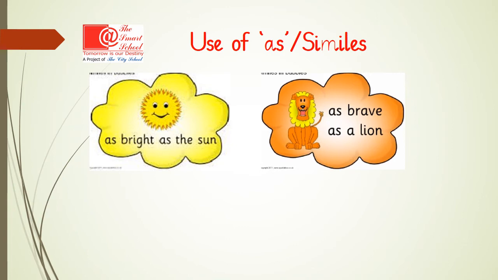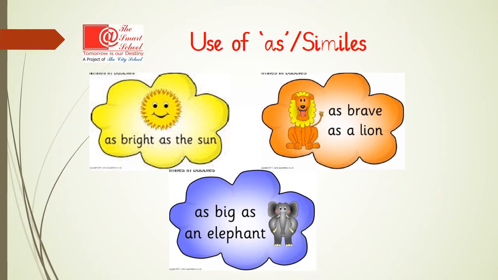As brave as a lion. Whenever you need to talk about somebody's bravery, you can tell that they are as brave as a lion. Just like a lion is so confident and courageous, in exactly the same way this person is very brave. As big as an elephant. Now you can be comparing an object which is very big. How will you tell somebody that it is very big? You compare it to the elephant, that just like an elephant is huge, the same way this object is as big as an elephant.